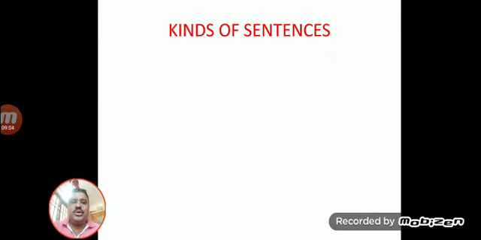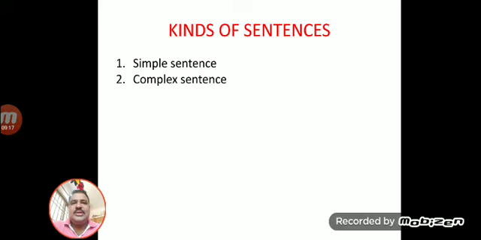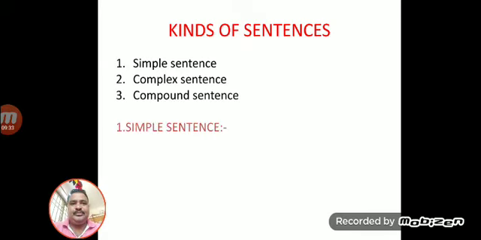Next we move to the kinds of sentences. Here we have divided sentences into three types. The first one is the simple sentence, the second one is the complex sentence, and the third one is the compound sentence. We must try to understand each of these.